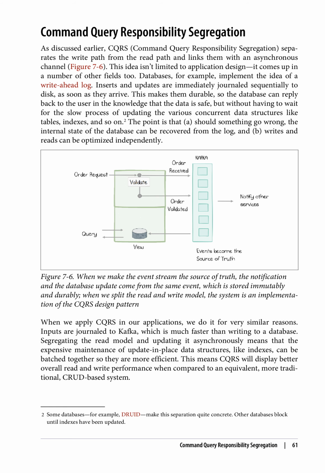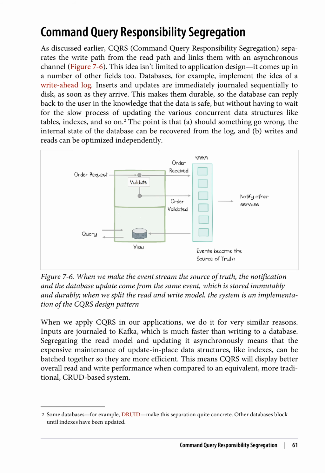The point is that, A, should something go wrong, the internal state of the database can be recovered from the log, and B, writes and reads can be optimized independently. When we apply CQRS in our applications, we do it for very similar reasons. Inputs are journaled to Kafka, which is much faster than writing to a database.